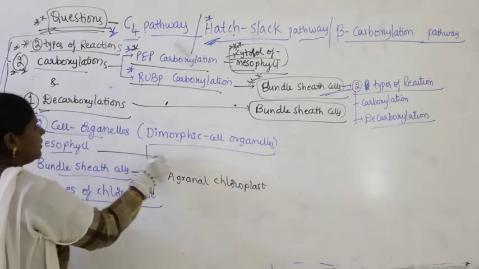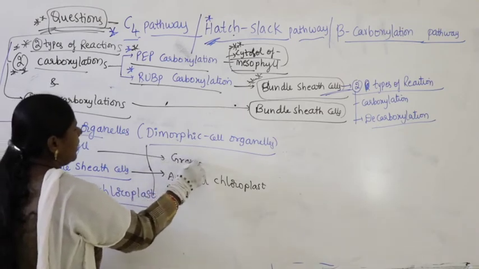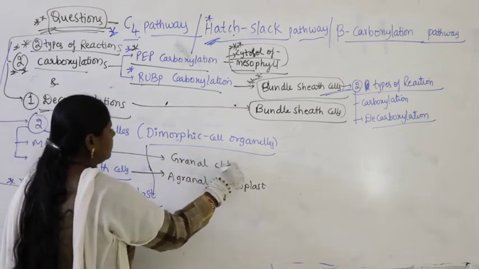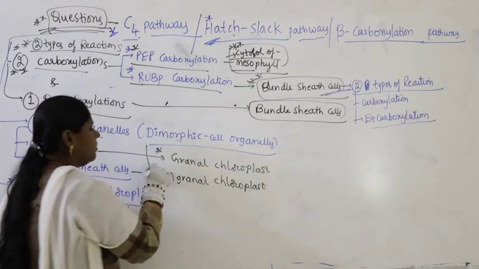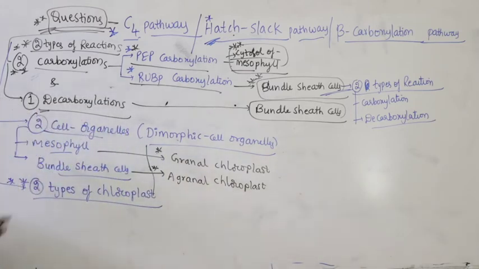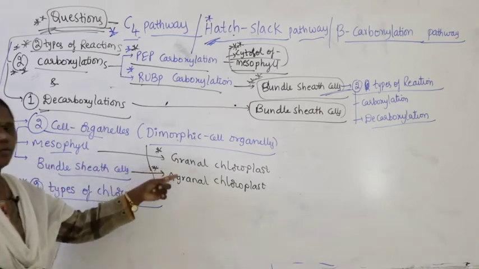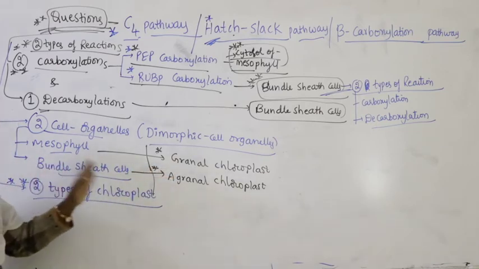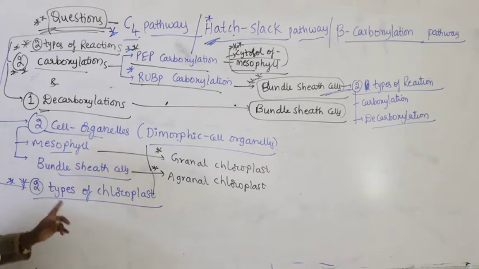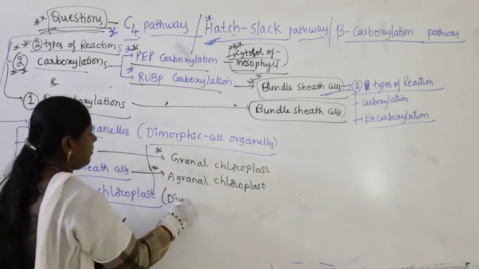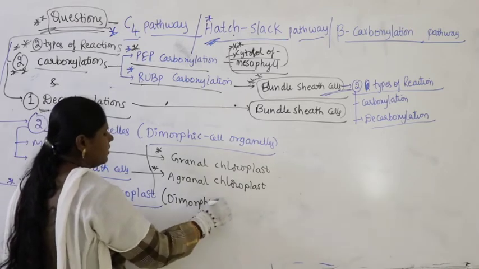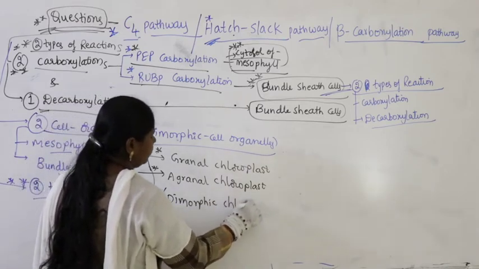And in mesophyll cells what do you find? Granal chloroplast, right? Yes or no? So in mesophyll you find granal chloroplast. In bundle sheath cells you find agranal chloroplast. That means two types of chloroplast, dimorphic chloroplast, are present.